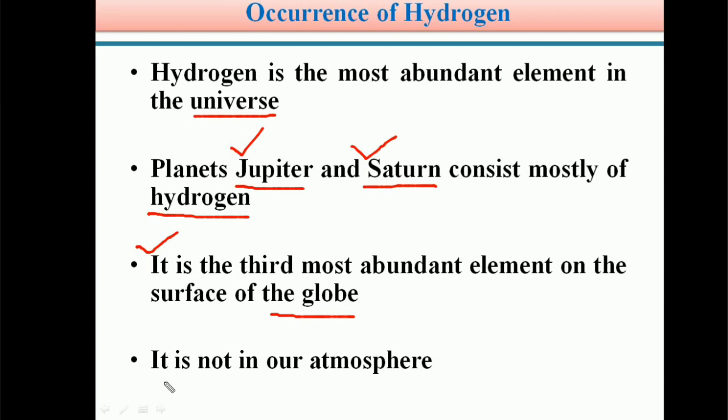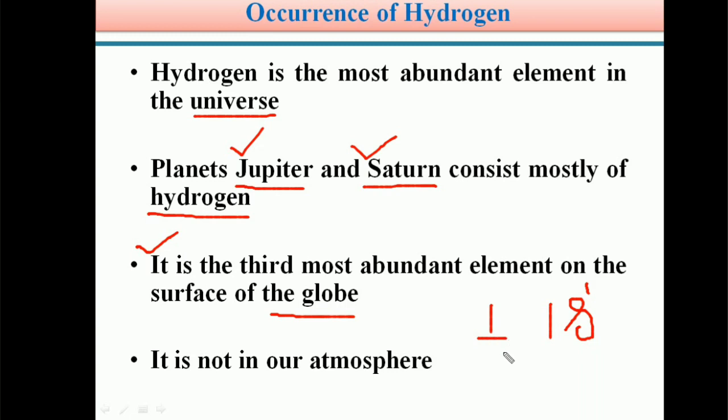Next, it is not in our atmosphere. Students, we know hydrogen is a lighter element. Its atomic number is 1. Its electronic configuration is 1s1. So hydrogen contains only one electron, and its atomic number is 1. This is the lightest element.